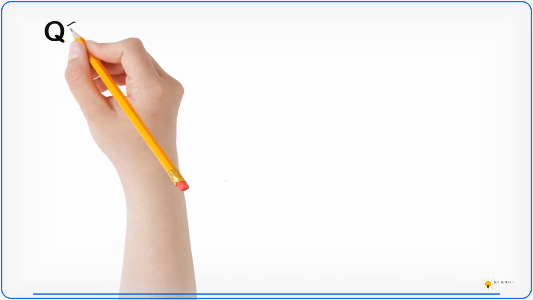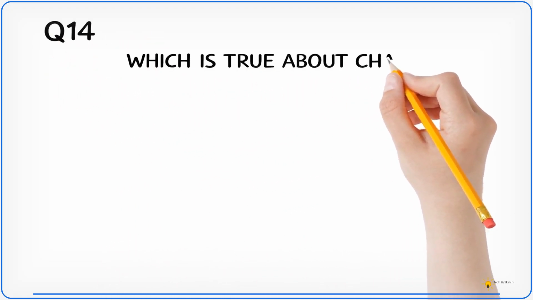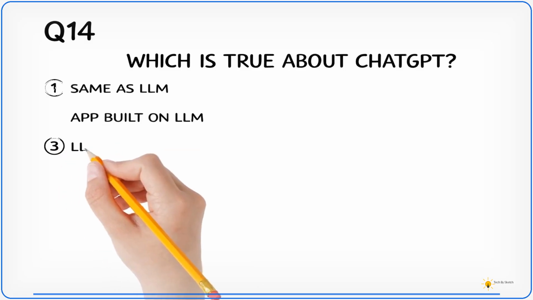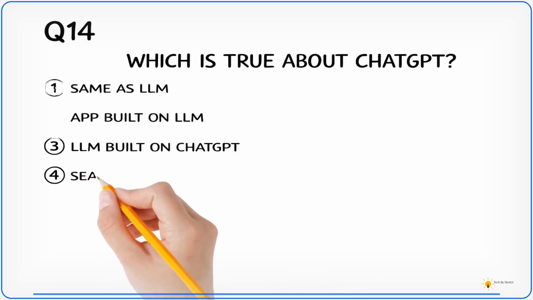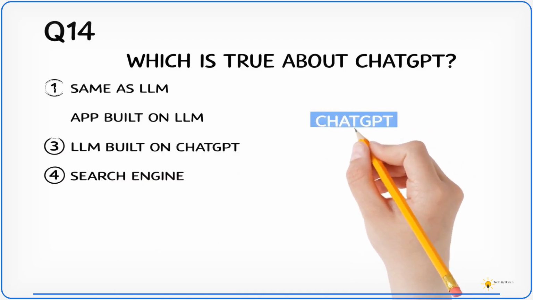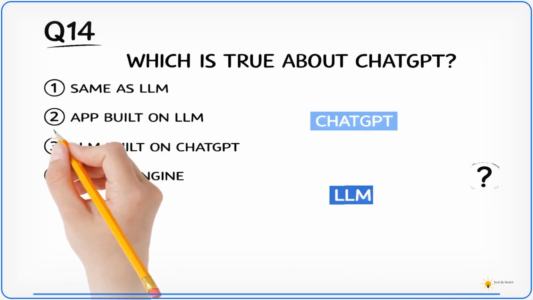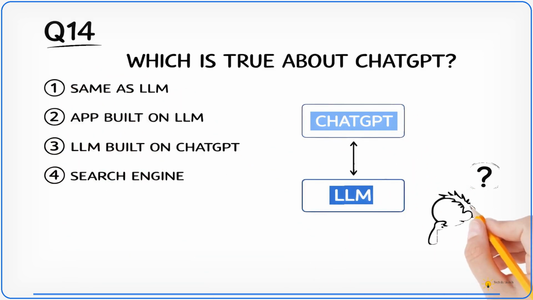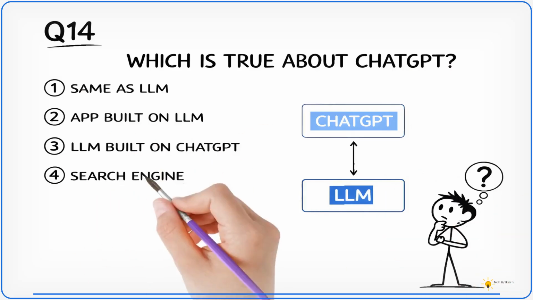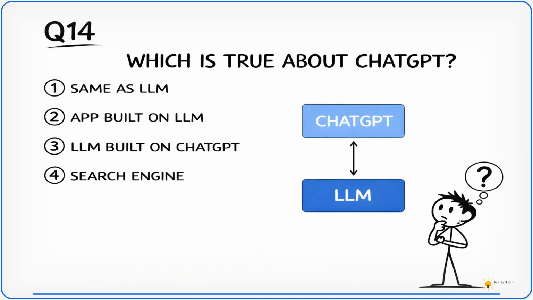Which statement about ChatGPT is most accurate? 1. ChatGPT and large language model mean exactly the same thing. 2. ChatGPT is an application powered by a large language model. 3. A large language model is built on top of ChatGPT. Or 4. ChatGPT is only a search engine. Pause the video if you need more time.